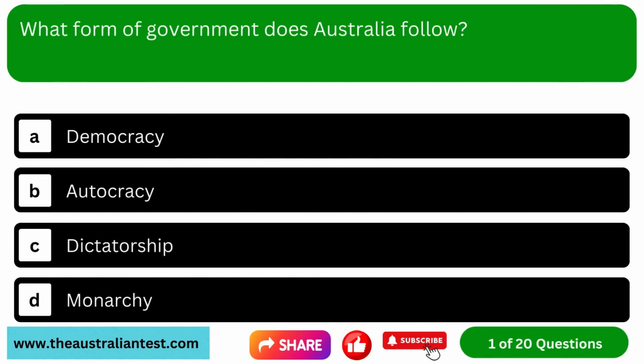Question 1. What form of government does Australia follow? Option A, democracy. Option B, autocracy. Option C, dictatorship. Option D, monarchy.